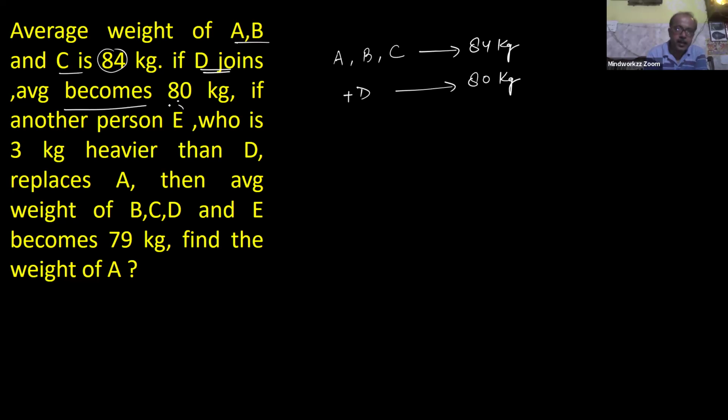Another person E, who is 3 kg heavier than D, replaces A, and then the average weight of BCDE becomes 79 kg. So the weight of A is required.